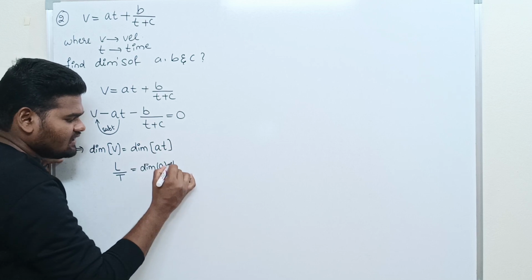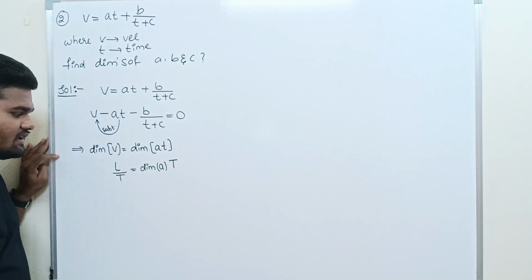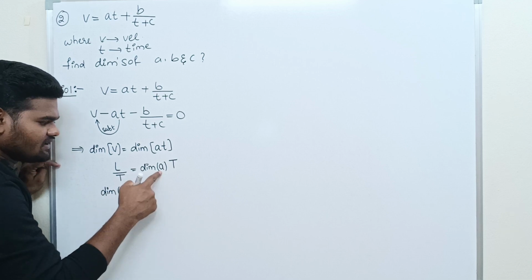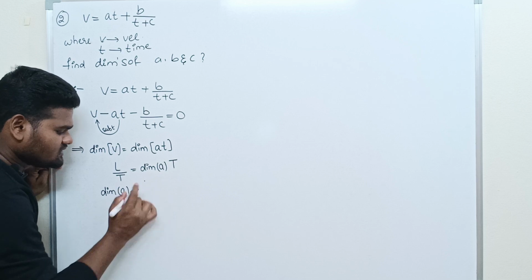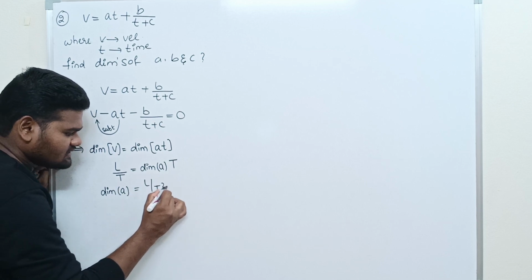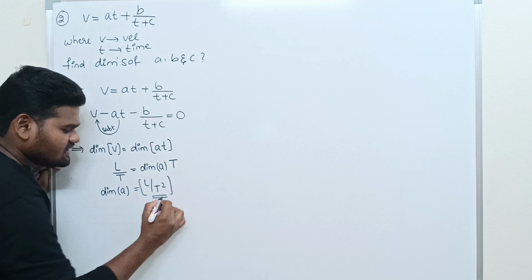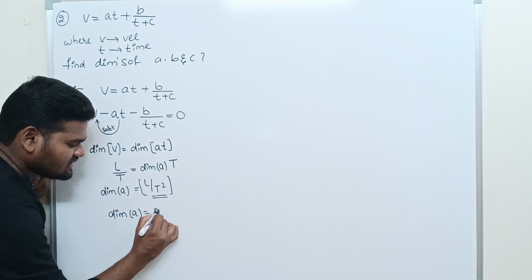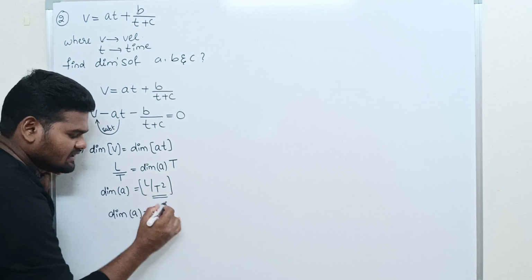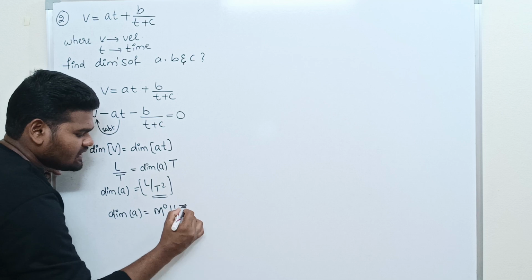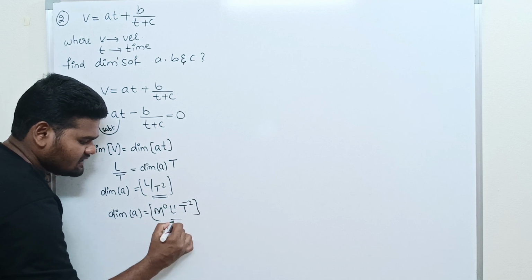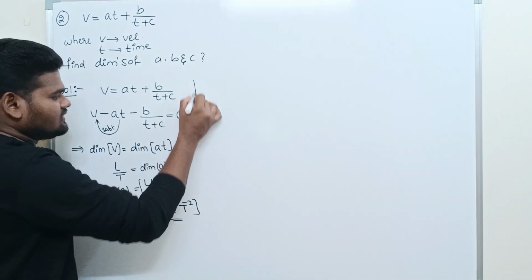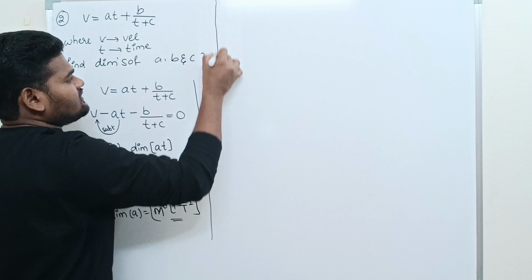What is the dimension of T? Time is nothing but capital T. If T comes to this side, the dimension of A is L by T square. It can also be written as: no mass term, mass power 0, L power 1, and T square in the denominator becomes T power minus 2. Are you getting it? So next one, I want to find the dimension of B.